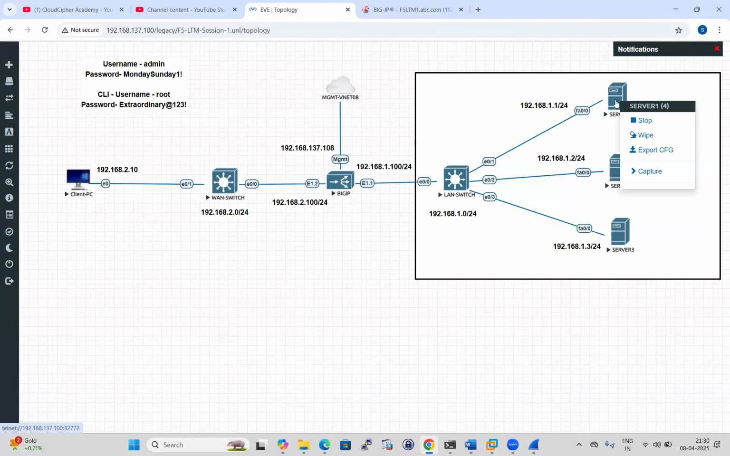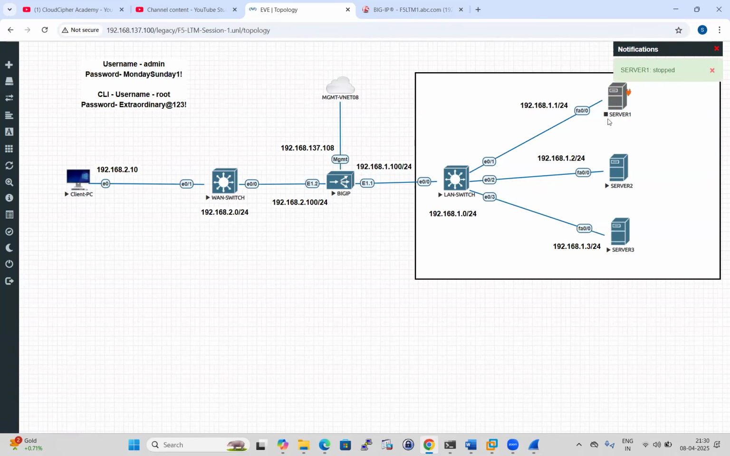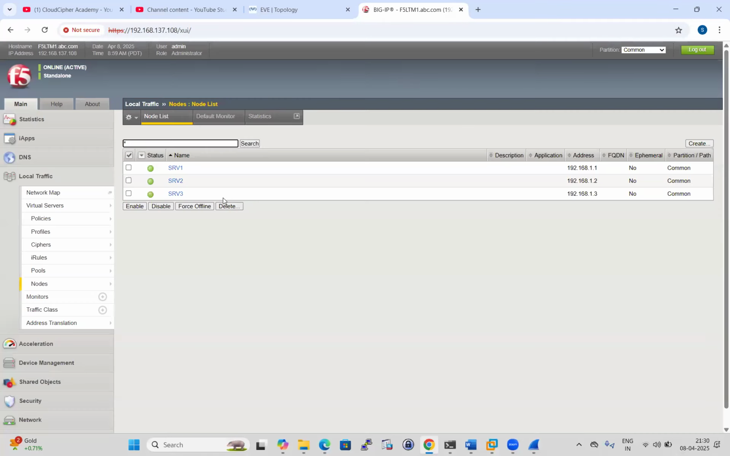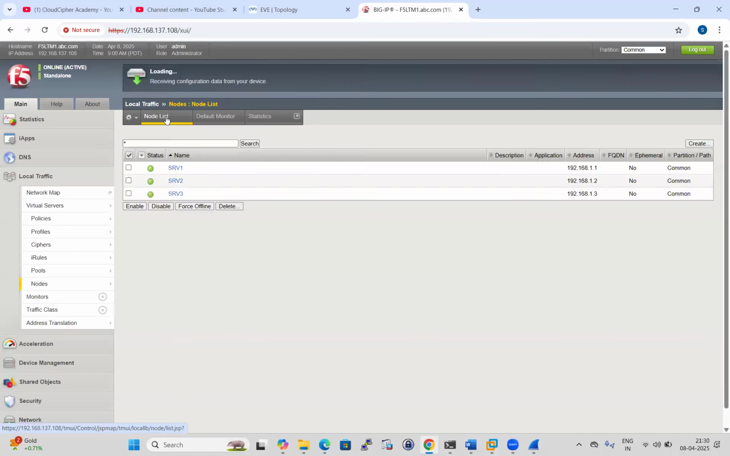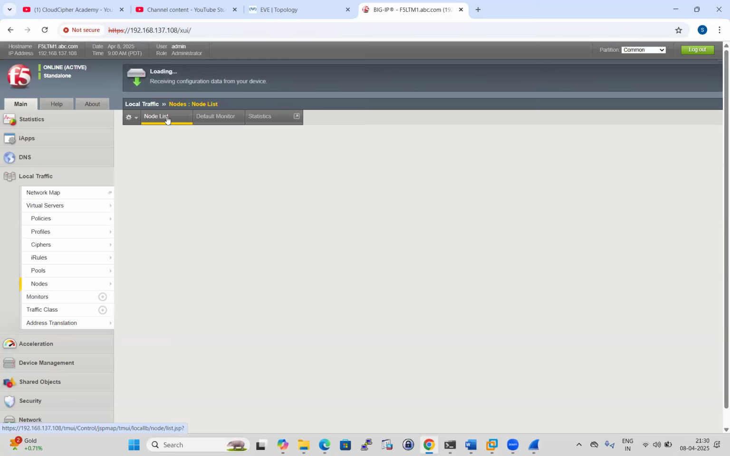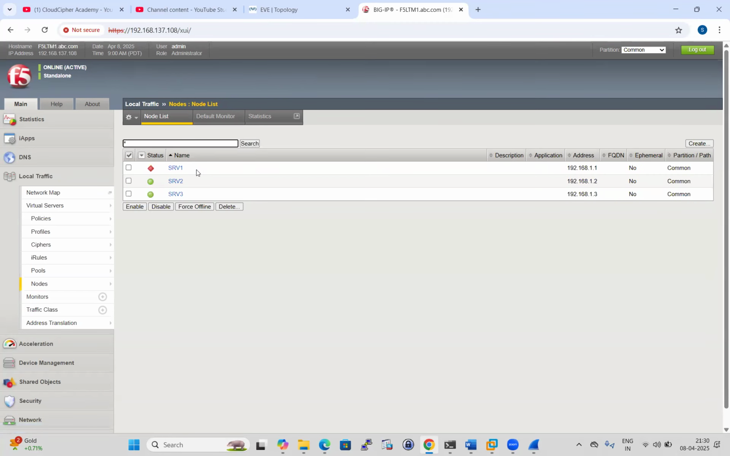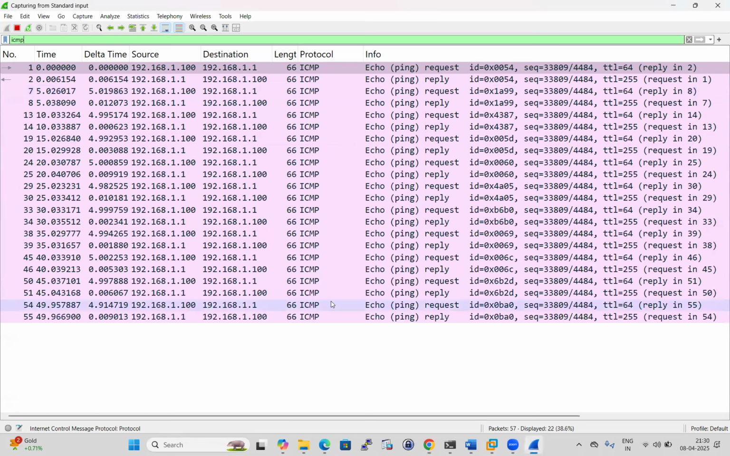Let me try to bring this down. I'm just stopping server one, and then I'll come here to our F5 and try to refresh it. I think after 60 seconds it will be down. Server one should be down. See, server one is down. Okay.